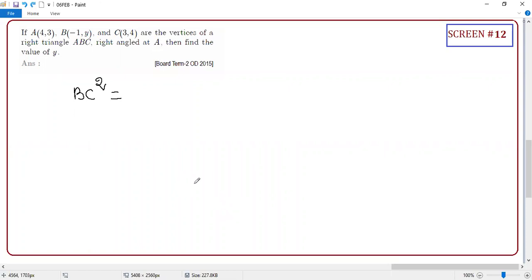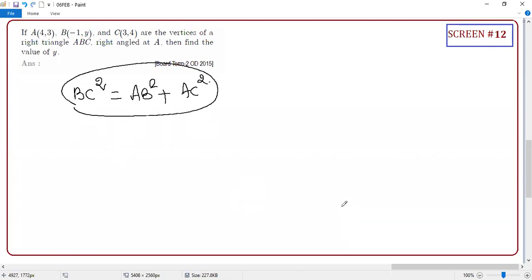Now, the other two sides are easy. What is that? AB square. Next is what? AC square. The moment you write BC as the hypotenuse, the rest of the two sides follow. Guys, now they said it's a right angle, so you apply the Pythagoras theorem. Darun Shankar, are you clear? Even in 9th standard you apply the Pythagoras theorem. Now tell me, Darun Shankar, what is BC square?